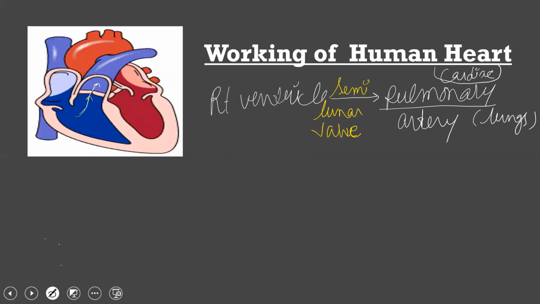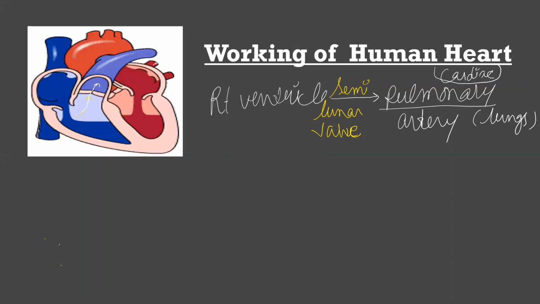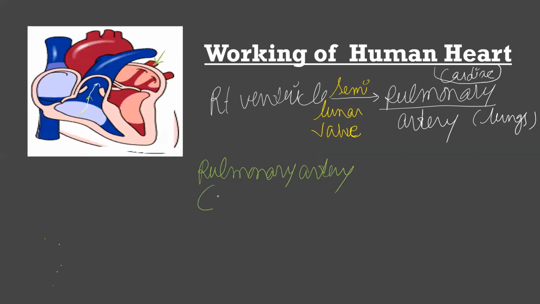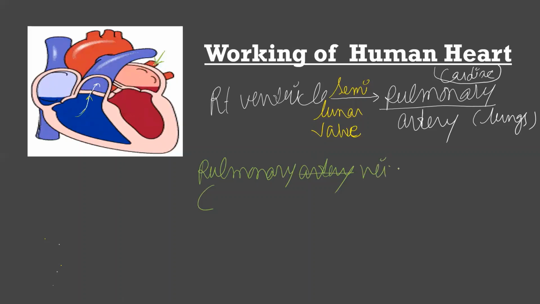Then the deoxygenated blood reaches the lungs, and it comes back again into the heart through a blood vessel known as the pulmonary vein, sorry, it is the pulmonary vein.